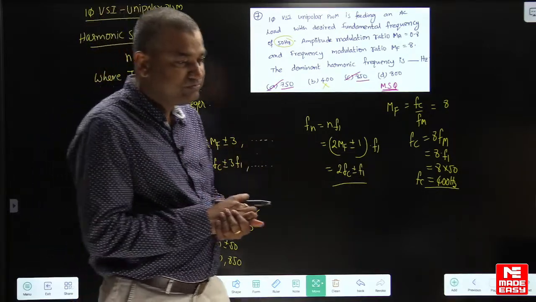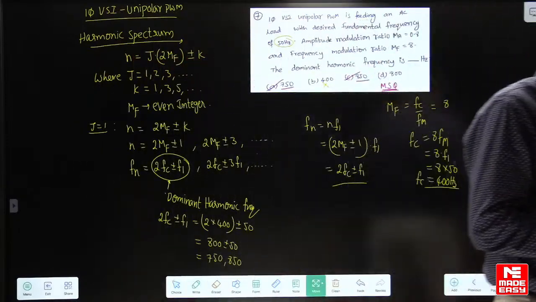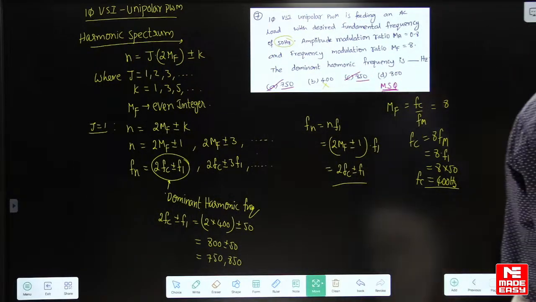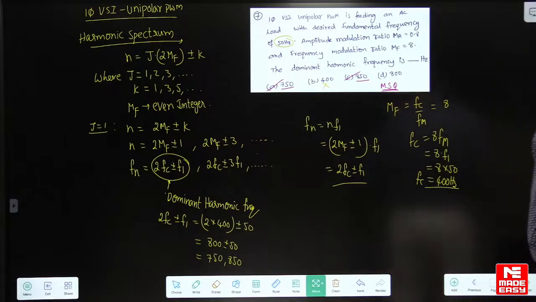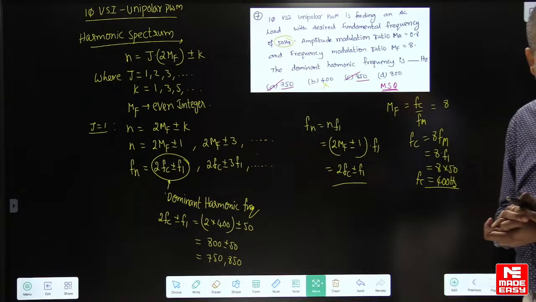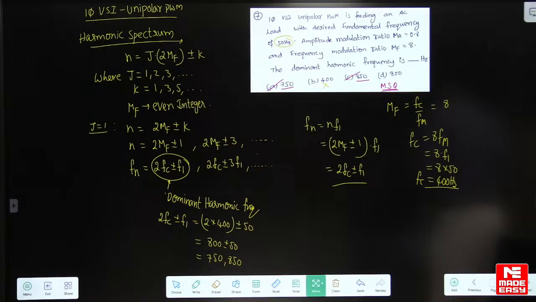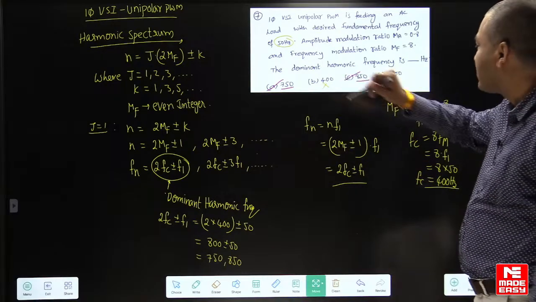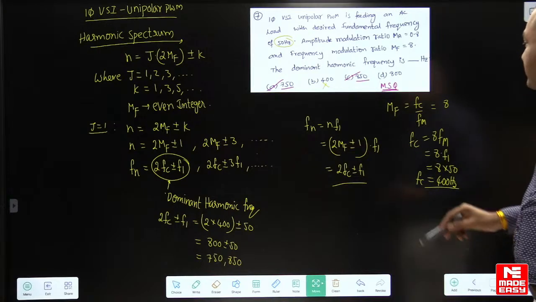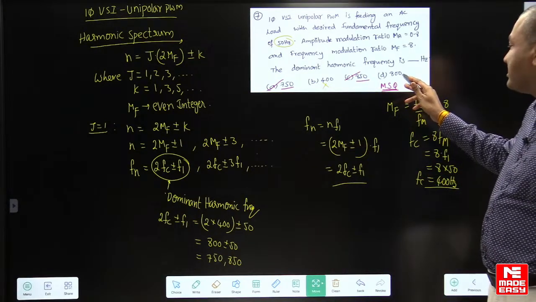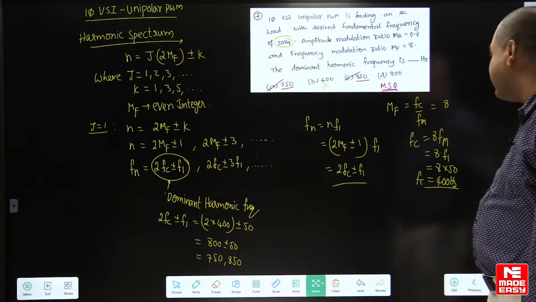Okay, perfect. Yes students, let us go to the next question. I hope everyone understood this one, right? Yes, Roshan Kumar, it is carrier frequency. 400 Hertz is carrier frequency. Be careful. Unfortunately, people will mark 400 here. Some people will say 2FC means 800. That is also a mistake.